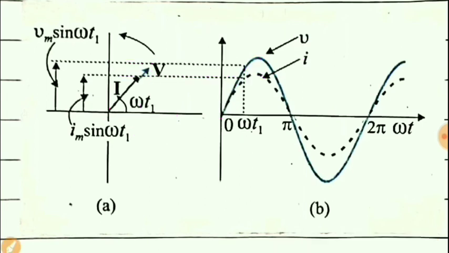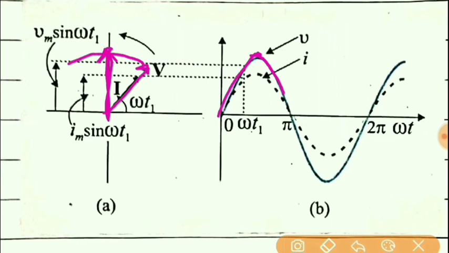Now when V reaches its maximum value, then this phasor of V will reach this point, that is the maximum value of V on the y-axis. Once again on this graph B, when it decreases, again this phasor will rotate in this direction. Suppose it is here, then its projection on the y-axis will be this much.